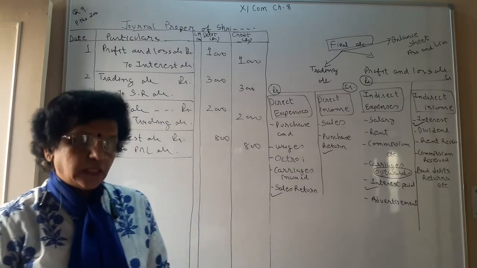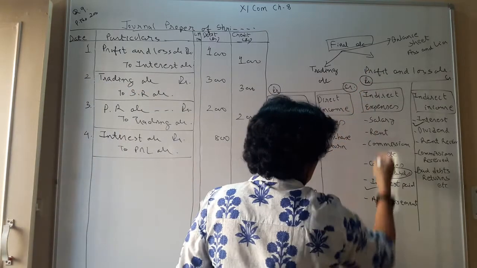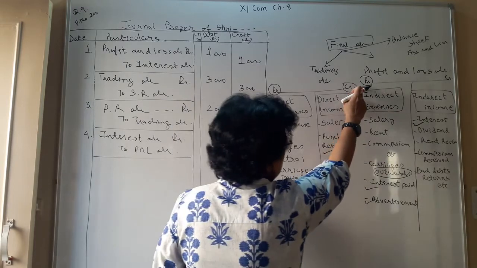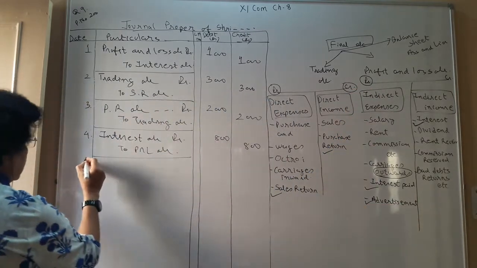Number 5, advertisement expense. It is an indirect expense. It will come on the debit side of your P&L. So your journal entry becomes P&L account debit to advertisement account credit.